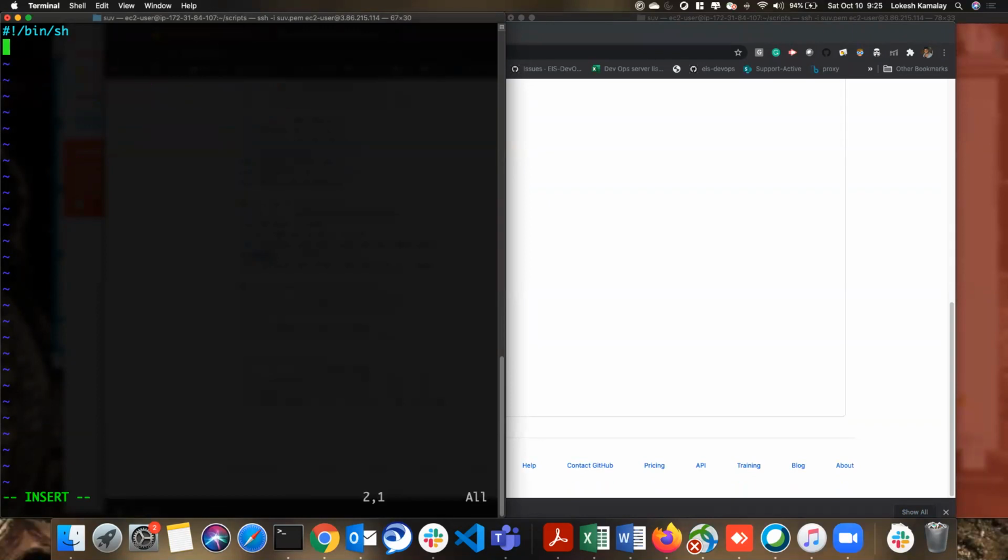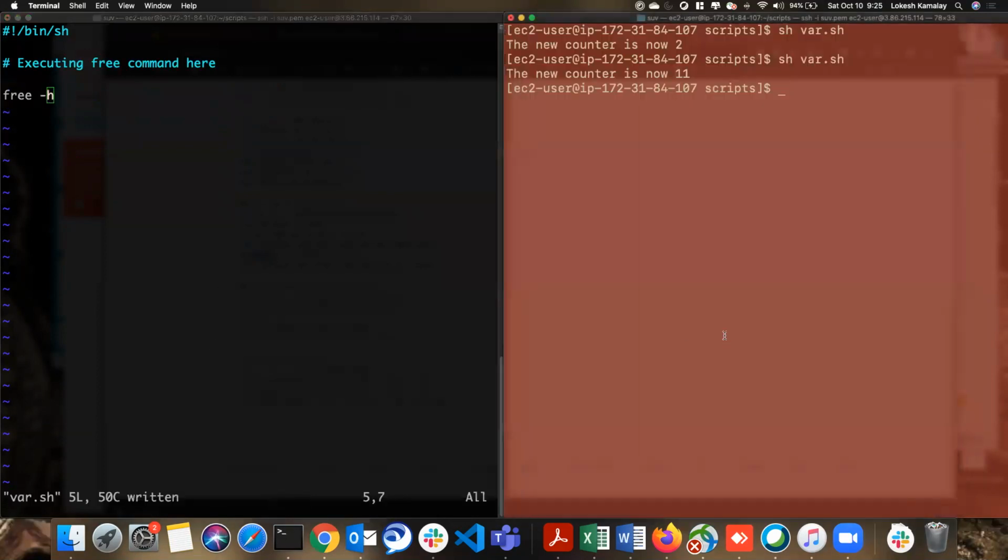So we know the free command. So you can also add a comment here. The comment says executing free command here. So it's like a command line. It doesn't do anything, just like a note you are adding. So the command is going to be free -h. Now I save this and then run it.